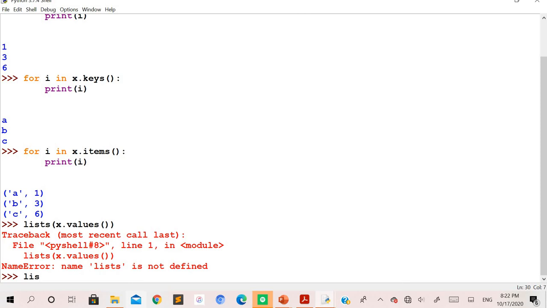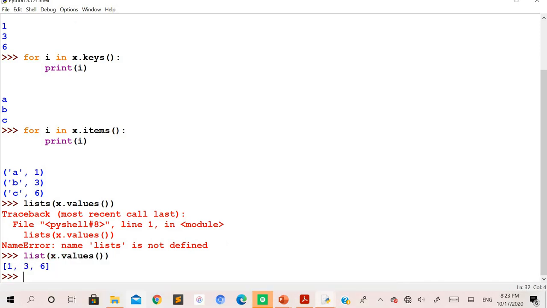It's not lists, it's only list here. You can see that when you simply use x.values, you get the values as a normal result. But in case you want the result in the form of a list, you can use the list type conversion on these methods.